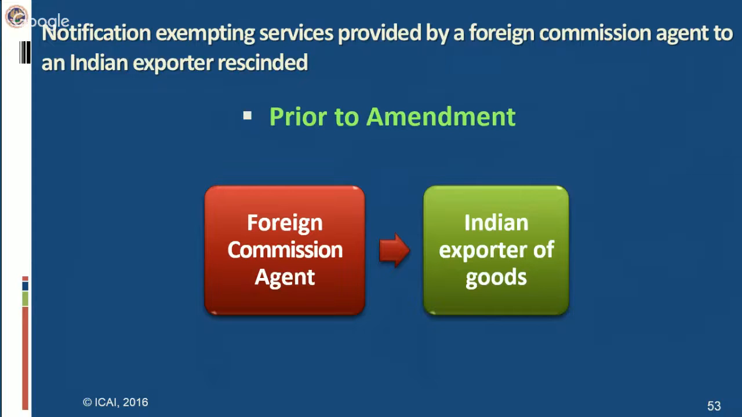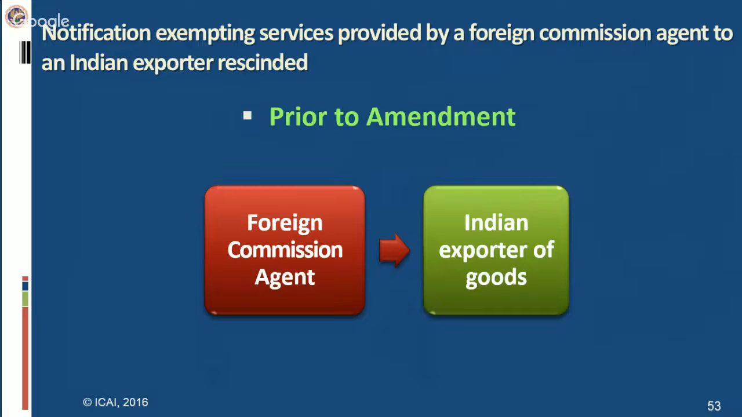For you, it is sufficient to understand that an amendment has happened in the place of provision of service rules, by virtue of which the service rendered by the foreign commission agent to the Indian exporter of goods was previously liable to service tax. It was taxable. Why? Because in that case, the service was deemed to be provided in the taxable territory. However, an amendment happened in the place of provision of service rules, by virtue of which this service was deemed to be rendered in the non-taxable territory.